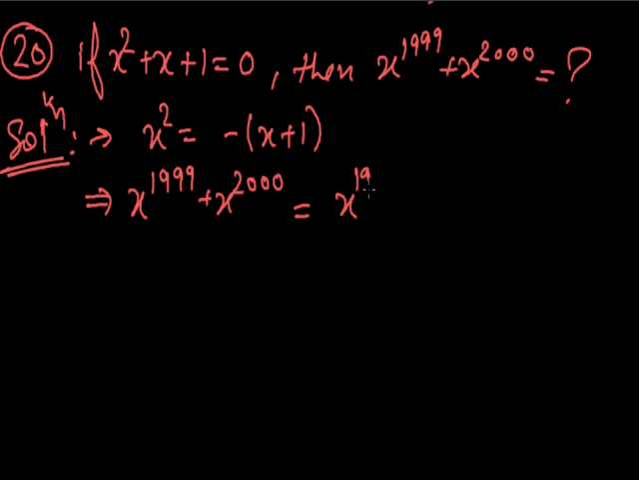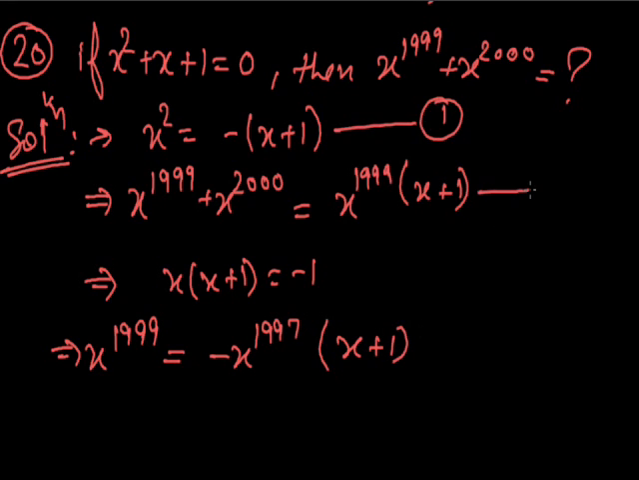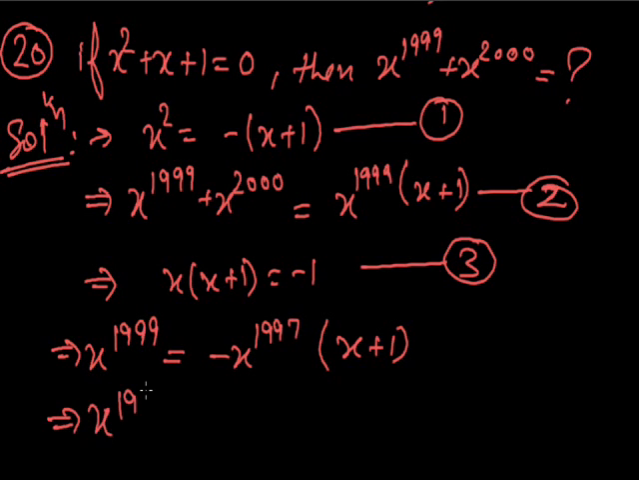But x into x plus 1 is equal to minus 1. From here, x raised to power 1999 is equal to minus x raised to power 1997 into x plus 1, from equation 1. Now x raised to power 1999 plus x raised to power 2000 may be given as minus x raised to power 1997 into x plus 1 whole square, from equation 2.